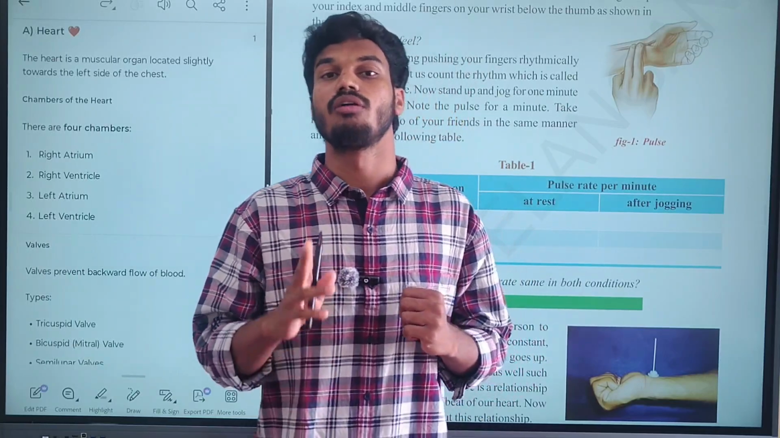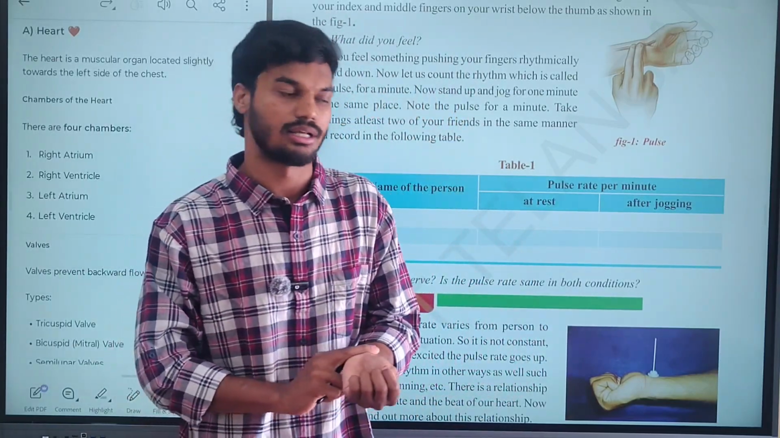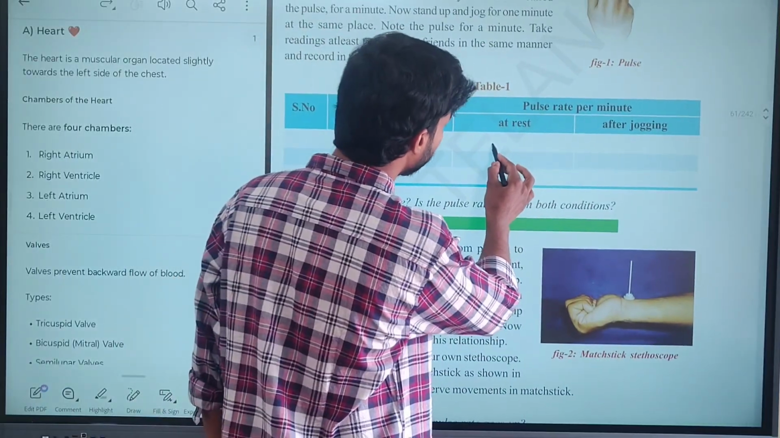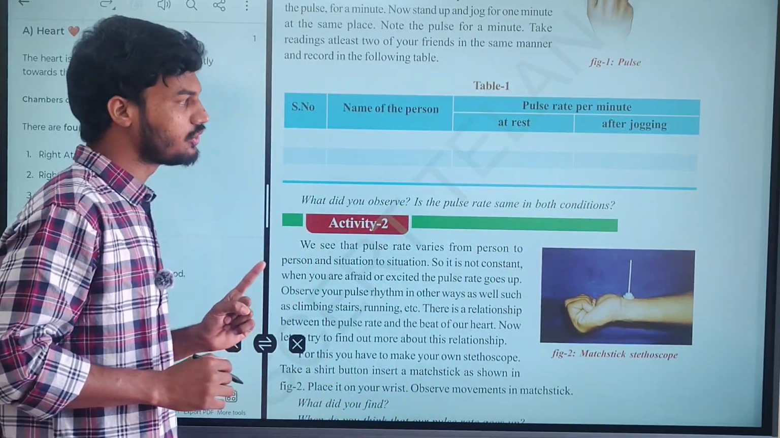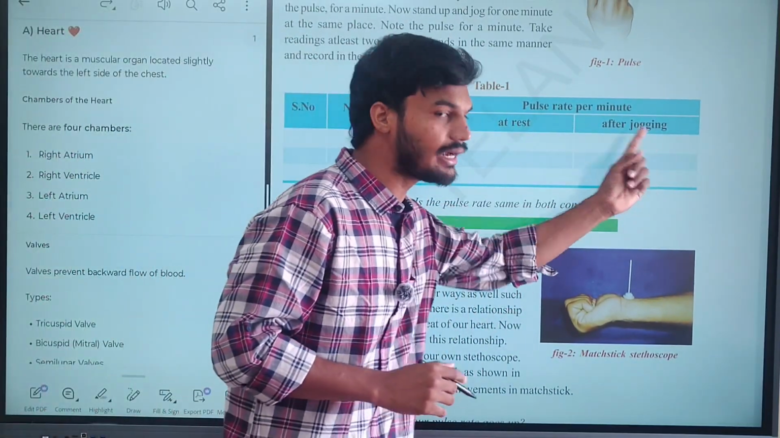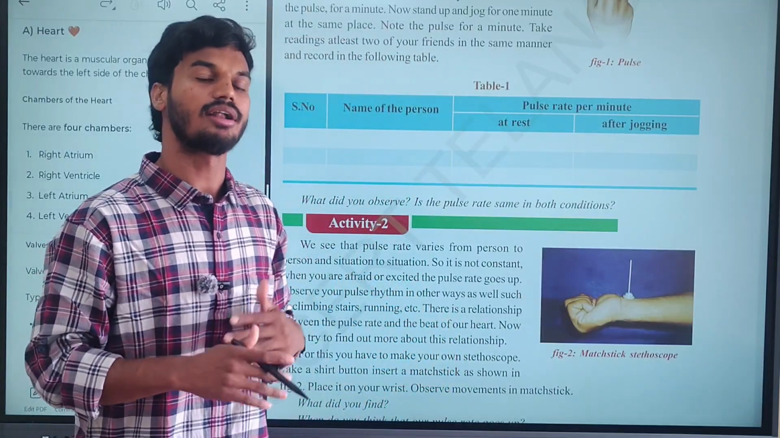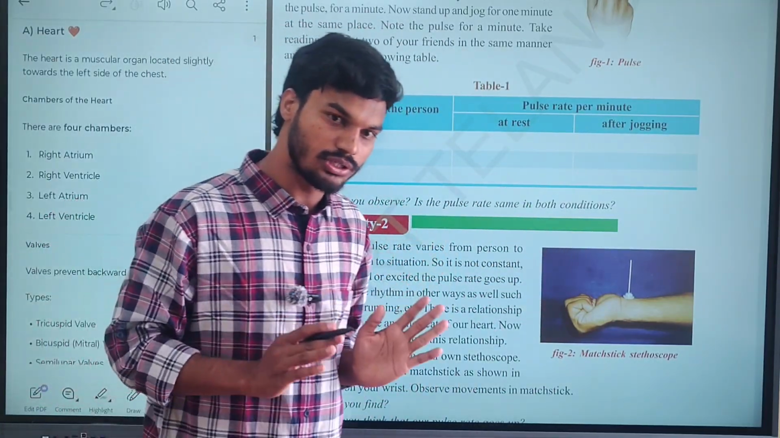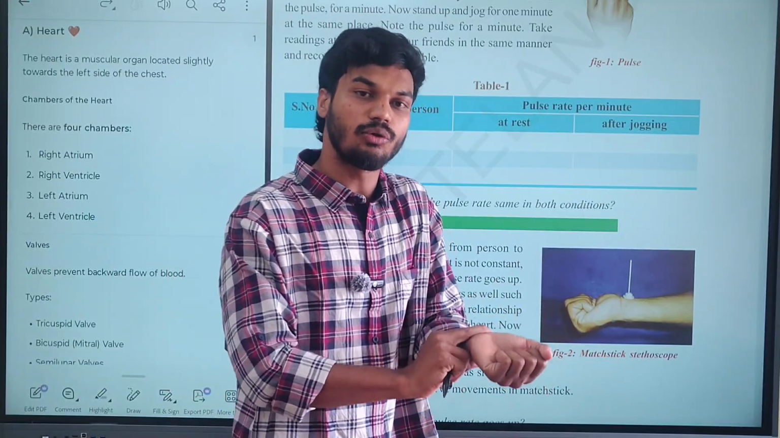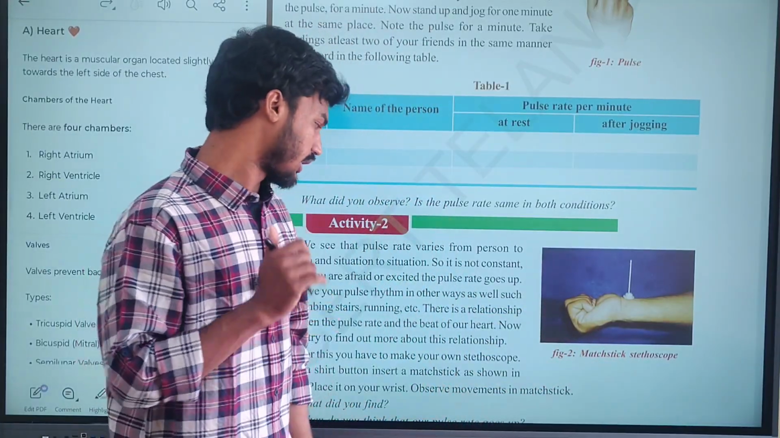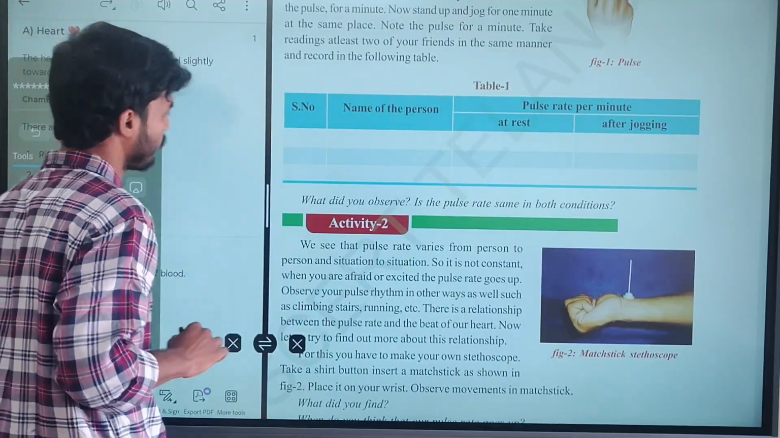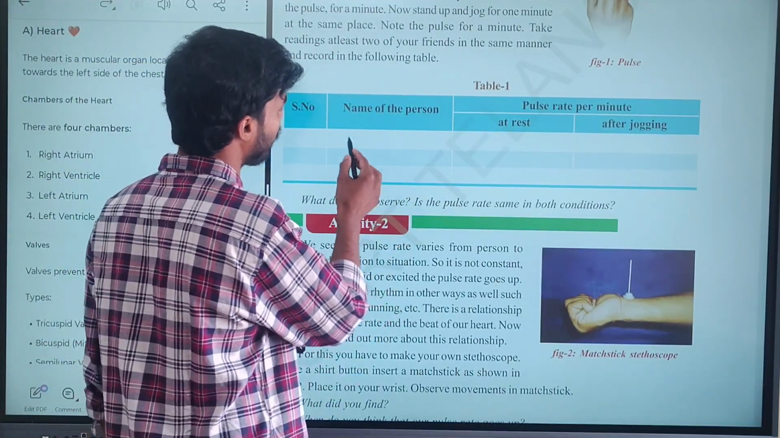Just try to observe the pulse rate. He gave 2 situations. Write the name of the person, at rest position, as well as immediately after jogging. For example, run for 2 minutes continuously, and immediately after running, sit at one position and try to read your pulse rate and observe the readings. Clear? Listen here. First write the name of the person.